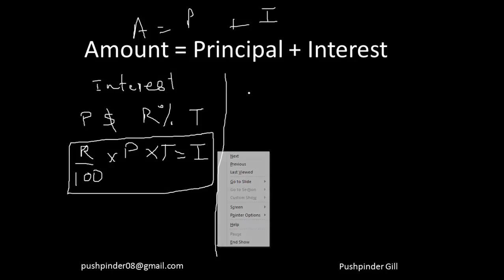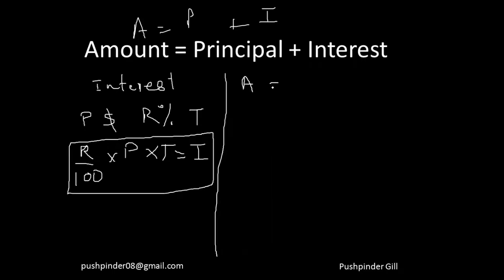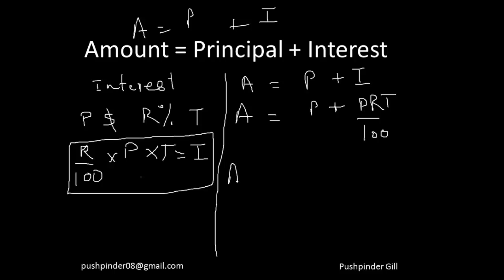Now as we all know, amount is equal to principal plus interest. So what if I say amount is equal to principal plus, instead of interest, I add this expression here, that is principal times rate times time divided by 100. So from this I can also say that amount is equal to, if I take the principal common out, amount is equal to principal times (1 plus rate times time divided by 100).